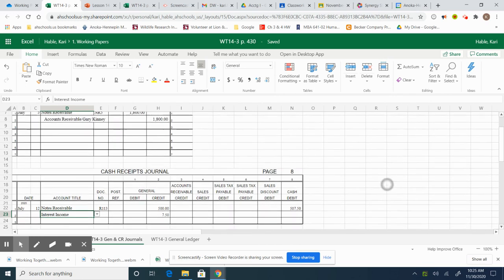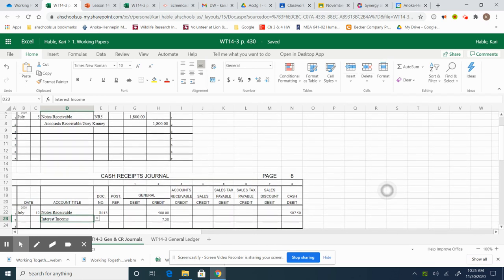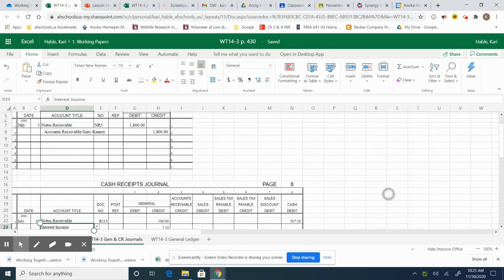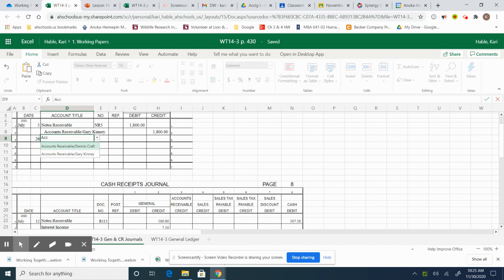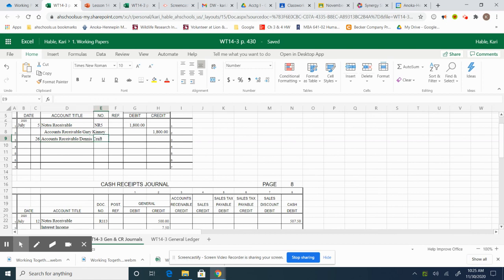And our last is Dennis Kraft dishonored a 90-day 9% note for $400. So we're going to put that up here, July 26th, and put it back into accounts receivable for Dennis Kraft. He's going to have to owe us again, M25, because we're putting it right back into accounts receivable.